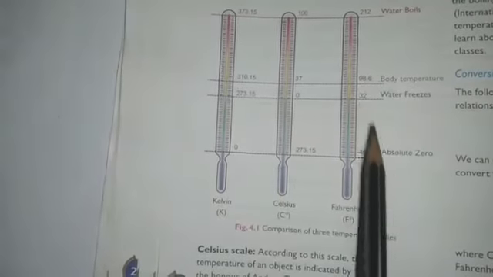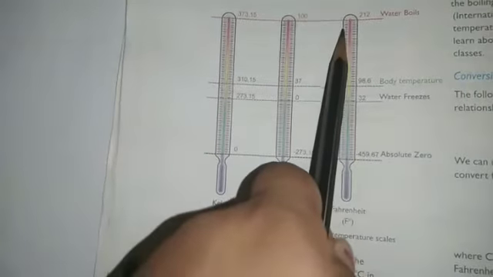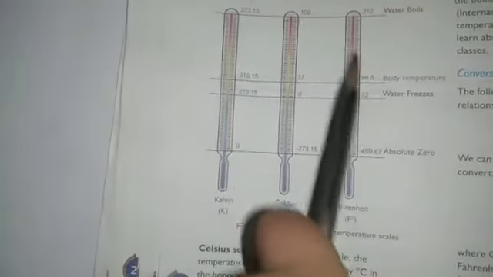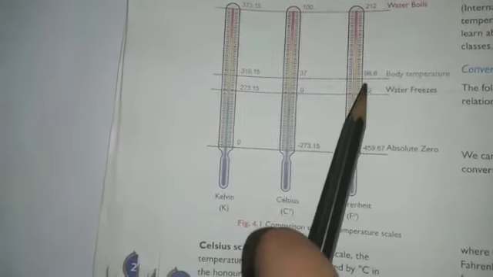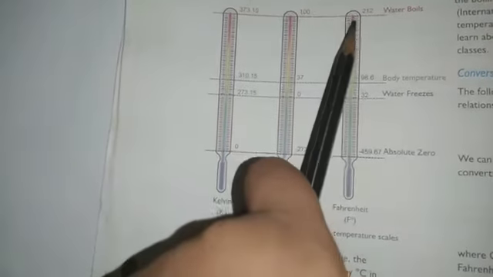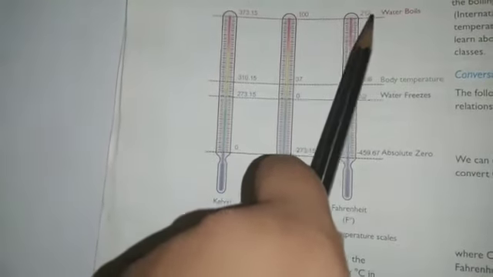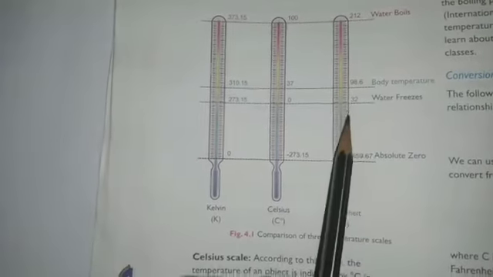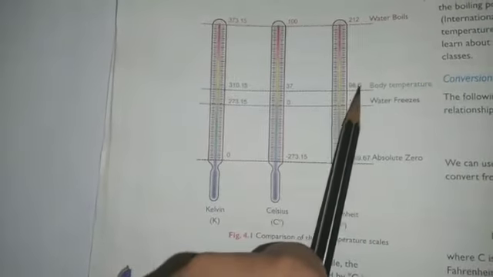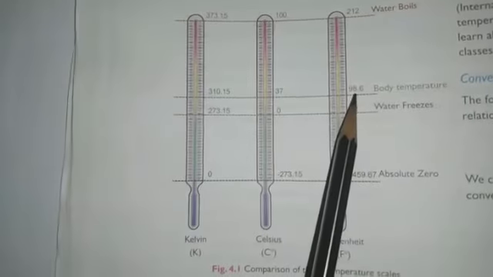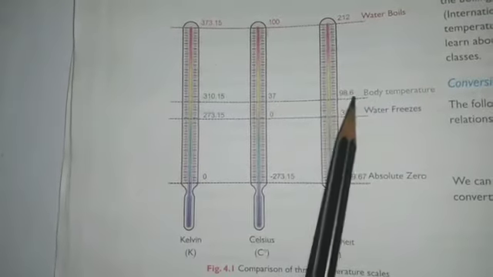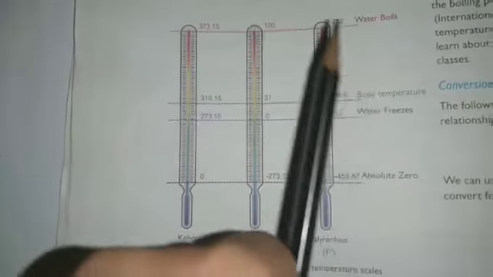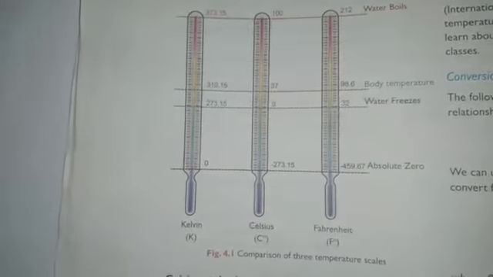And in between this 32 and 212, there will be 180 markings. There will be 180 markings between 32 degree Fahrenheit and 212 degree Fahrenheit. Here, the body temperature in the Fahrenheit scale is 98.6 degree Fahrenheit. This is about the Fahrenheit scale.